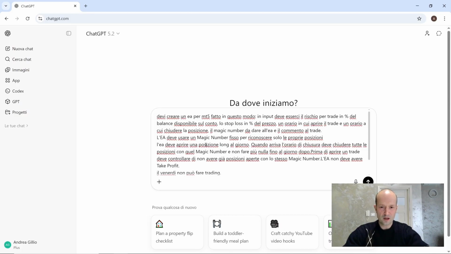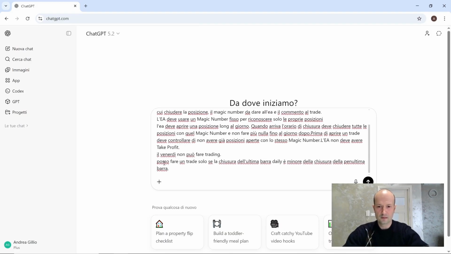The EA must open one long position per day because we want to make one trade per day. When the closing time comes, it must close all positions with that magic number and do nothing else until the next day. Before opening a trade, it must check that there are no positions already open with the same magic number. This is what allows you to open only one position per day, right? The EA must not have a take profit because here we don't use take profit. On Fridays, it cannot trade. This was one of the conditions I also set in my expert advisor.